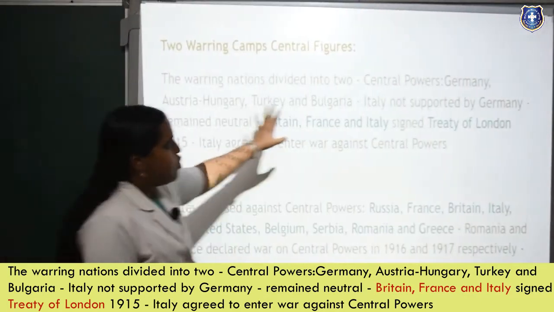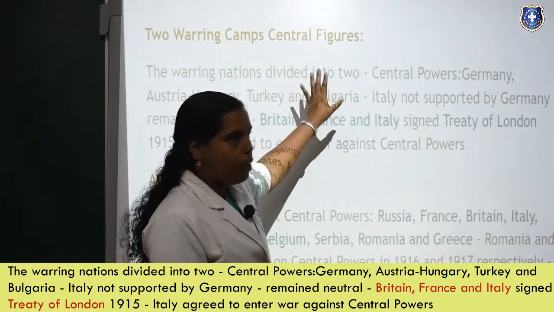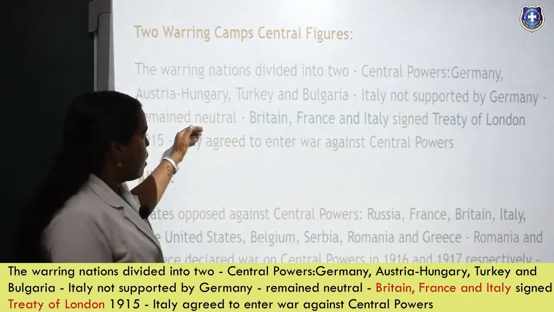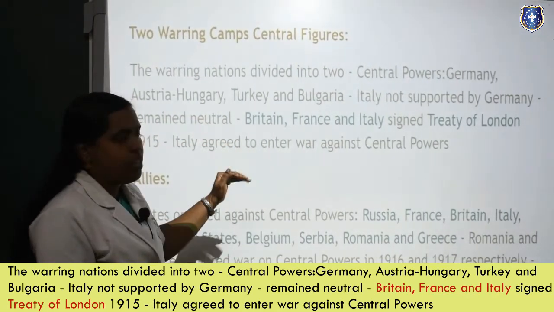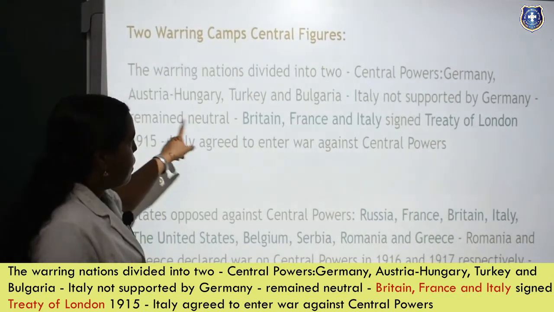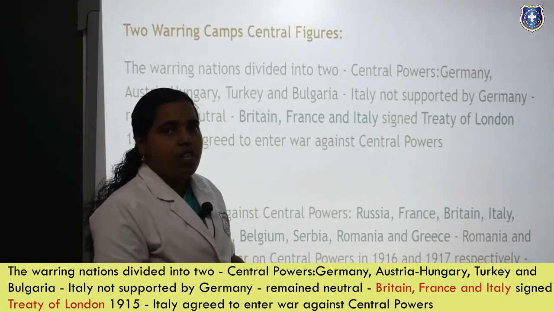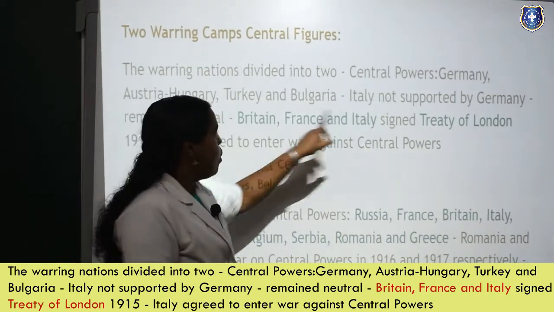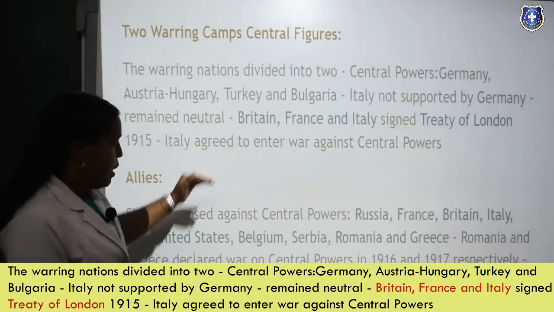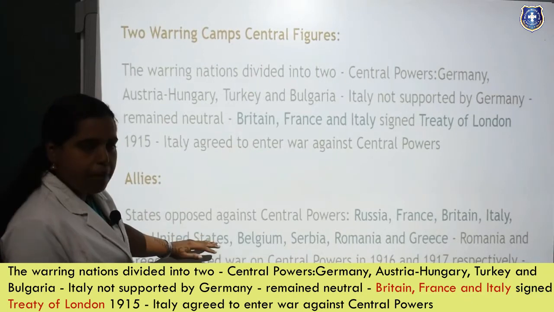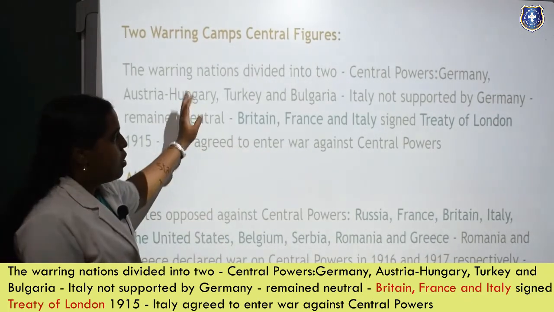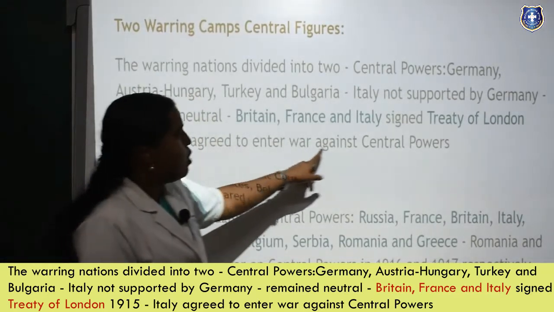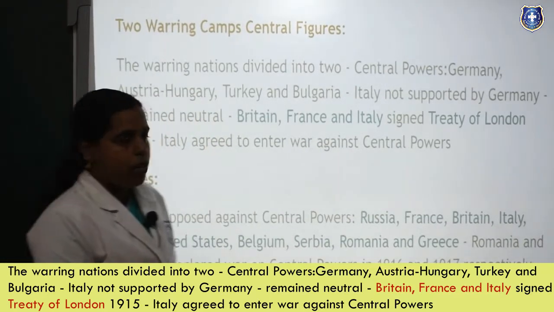Now Germany is the superpower in the group, and Germany is not supported by Italy. Italy always has a clash with Germany. Britain, France and Italy had a secret treaty called the Treaty of London, and there Italy goes with Britain and France and becomes a part of the Allies. So finally Italy agreed to enter the war against the Central Powers. So that's the first thing.